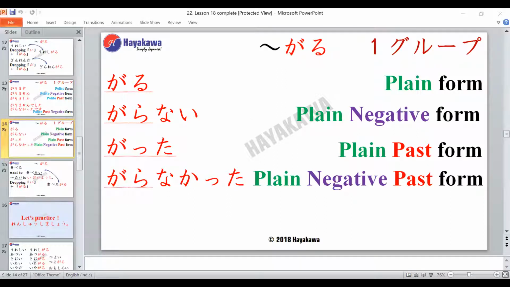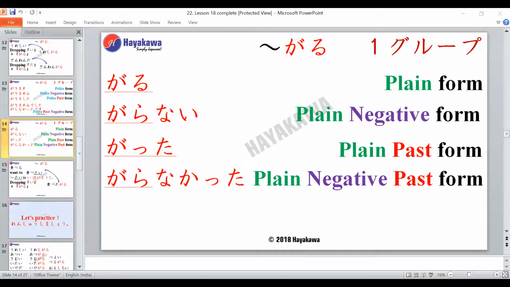So the plain form of it will be garu, right? What will be the plain negative form? Garanai. Very good, Siddharth-san. So it becomes garanai. The plain past form?